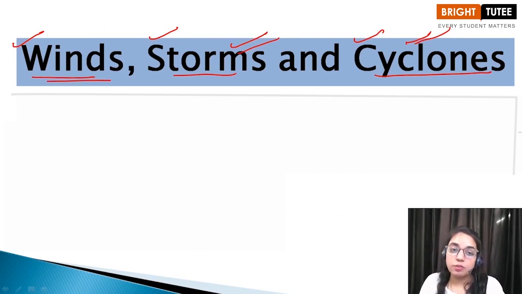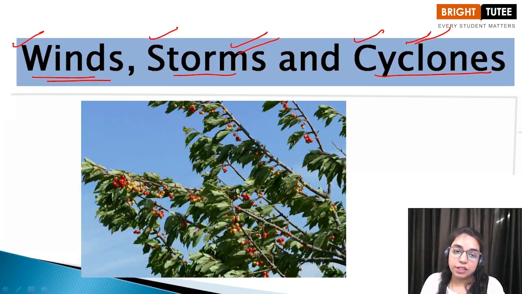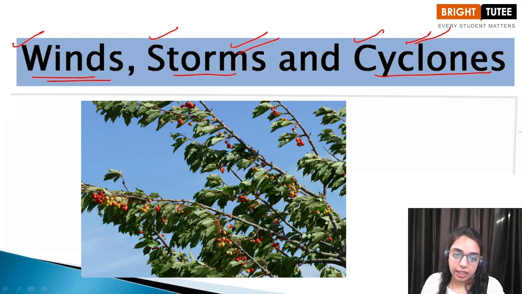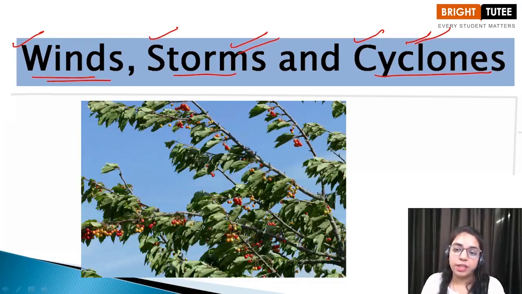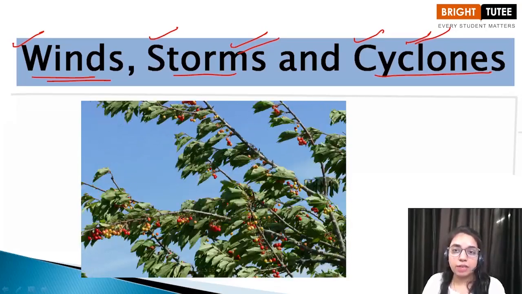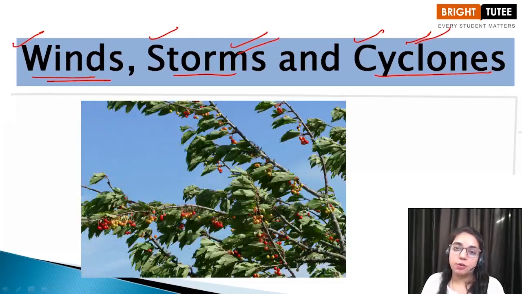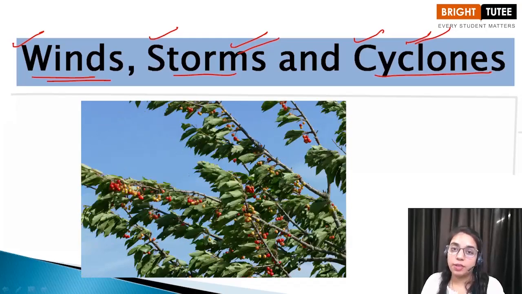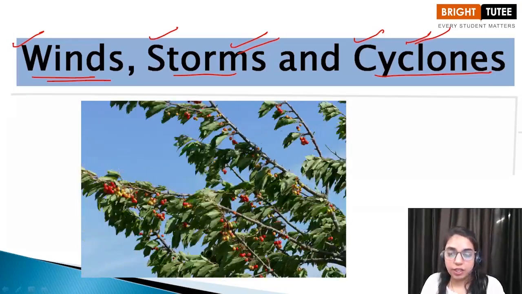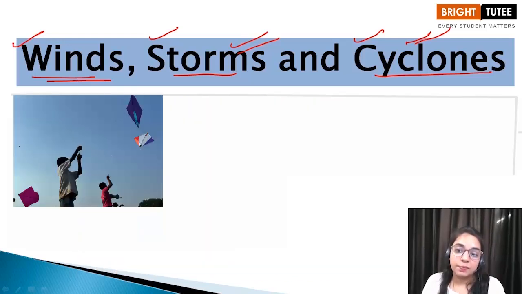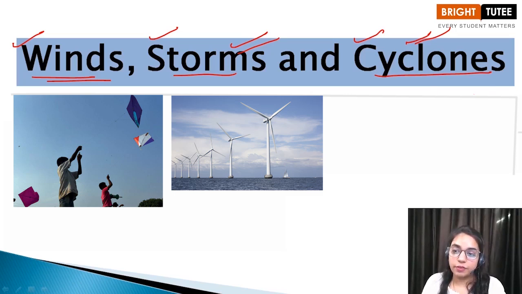Okay. So children, what is wind? Wind is actually nothing but just the moving air. So the moving air is called wind. Can you tell me about some of the activities around you which are possible because of the presence of air? We know that air is present everywhere around us, and activities like flying a kite, movement of the blades of the windmill.